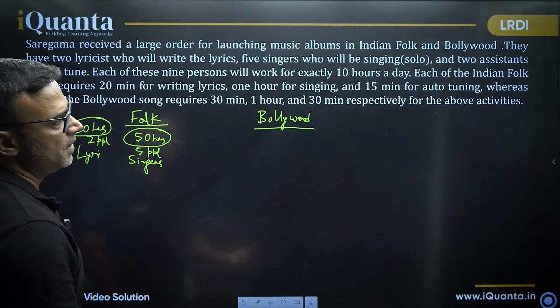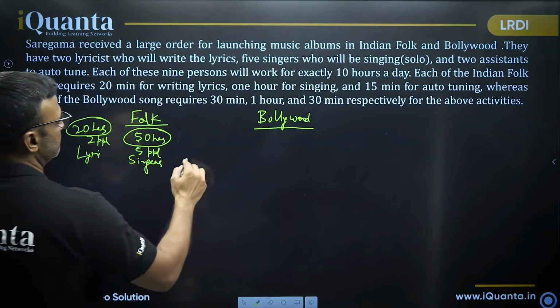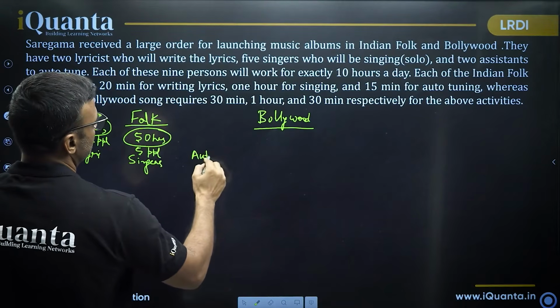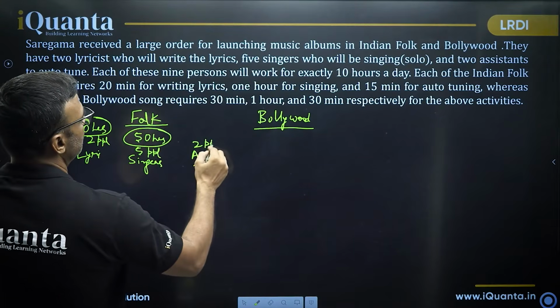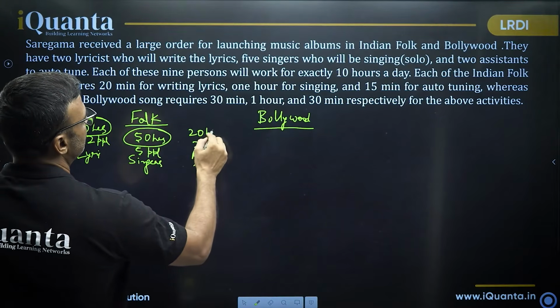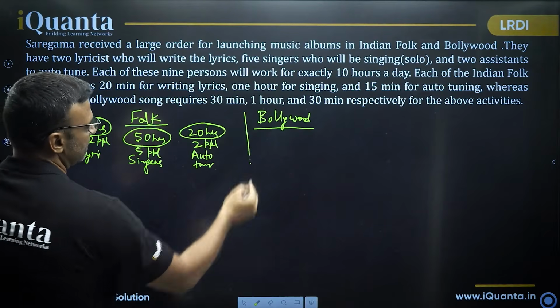Very simple. 2 assistants for auto-tune. So I'll say auto-tune. For this, we have 2 people available. And 10 hours every day means 20 hours of auto-tuning work is available with us, right?